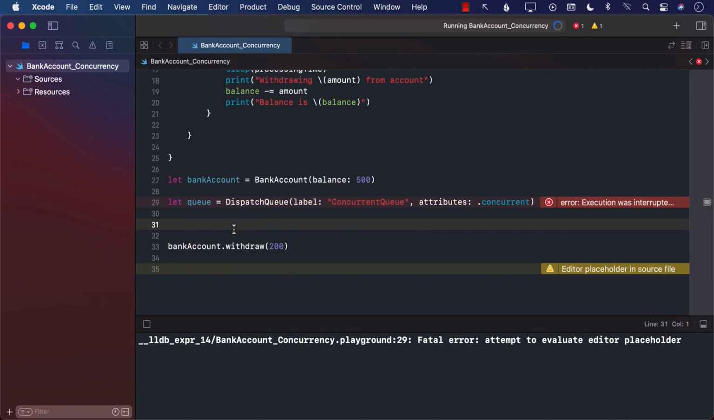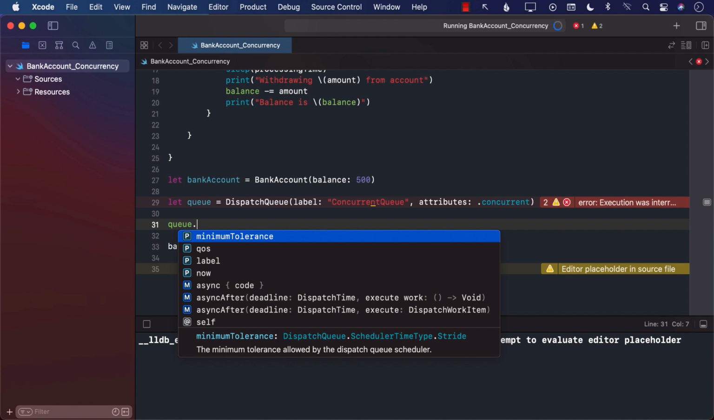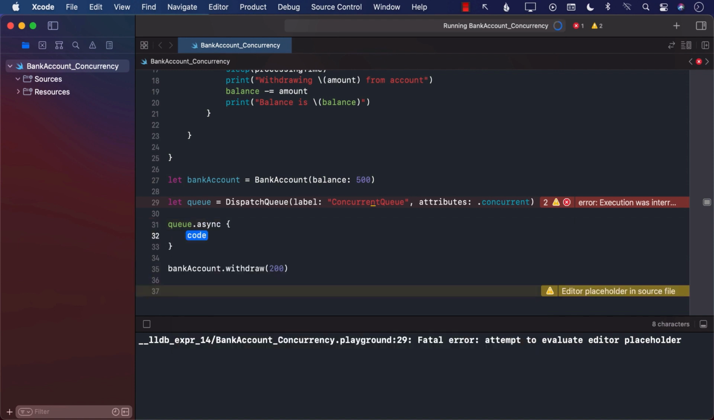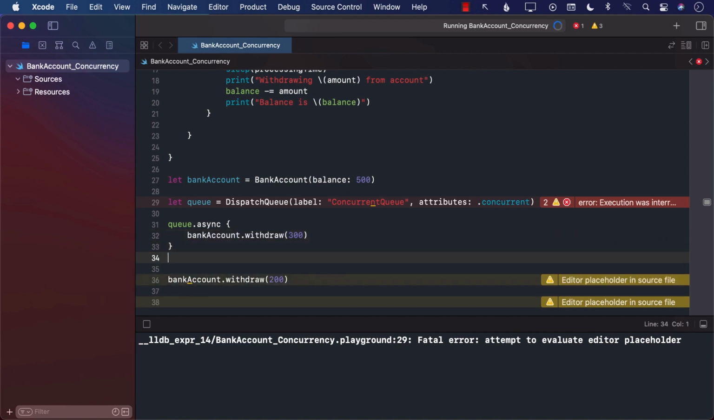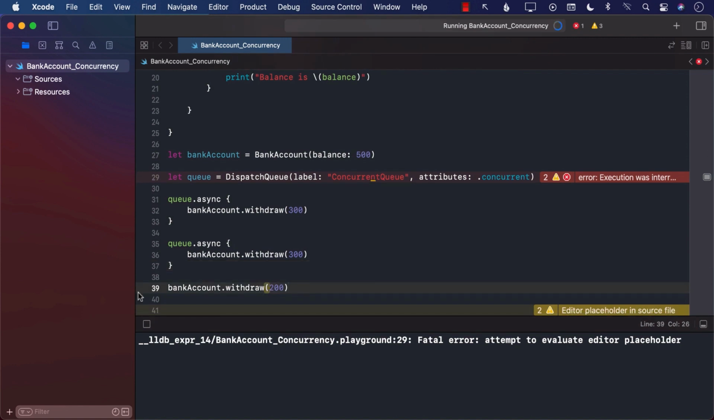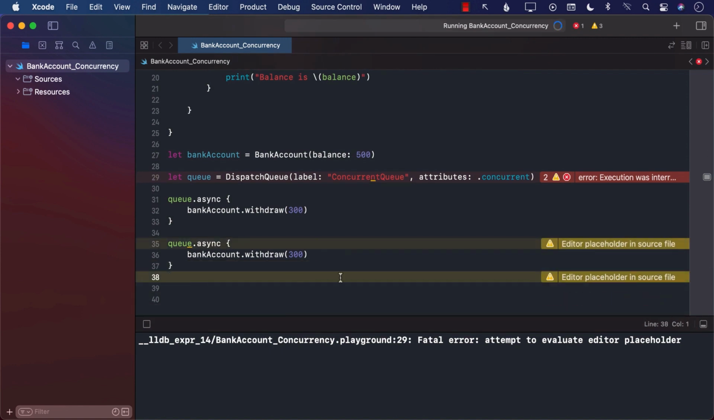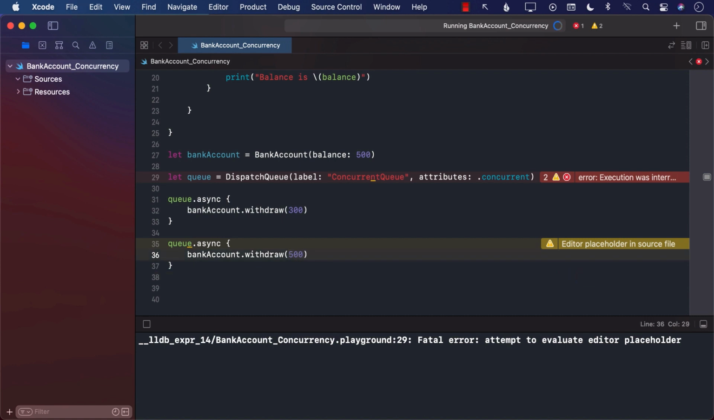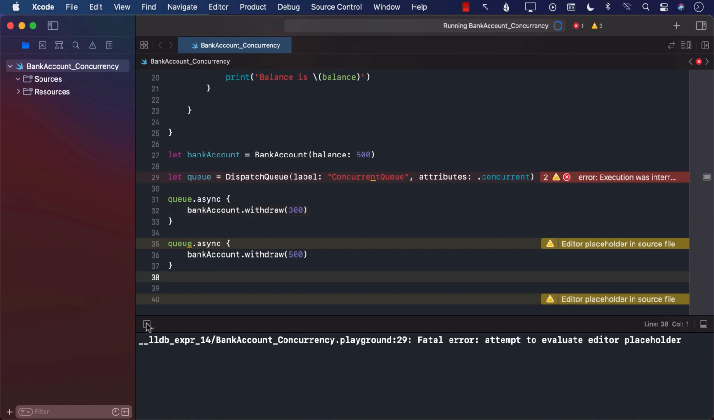We can go ahead and use it. So queue.async, and inside async, we can perform bank account.withdraw. Let's say that we want to withdraw $300, right? And we will copy it again because let's say that exactly at close to that time, someone else is also withdrawing the money. And that person is trying to withdraw $500. Interesting, right? Let's go ahead and run this and see what happens.